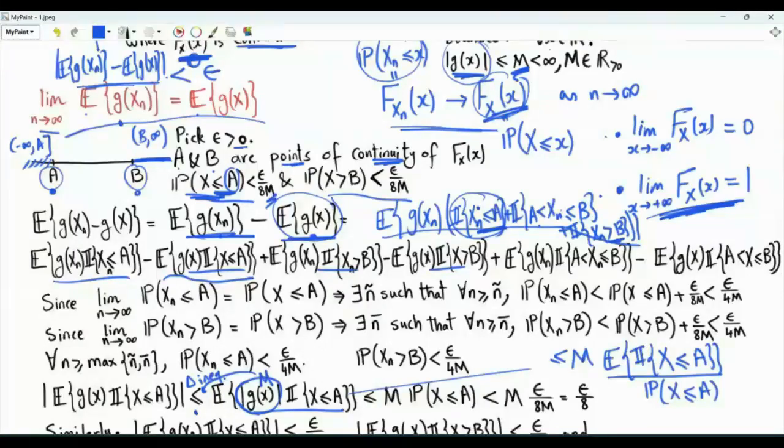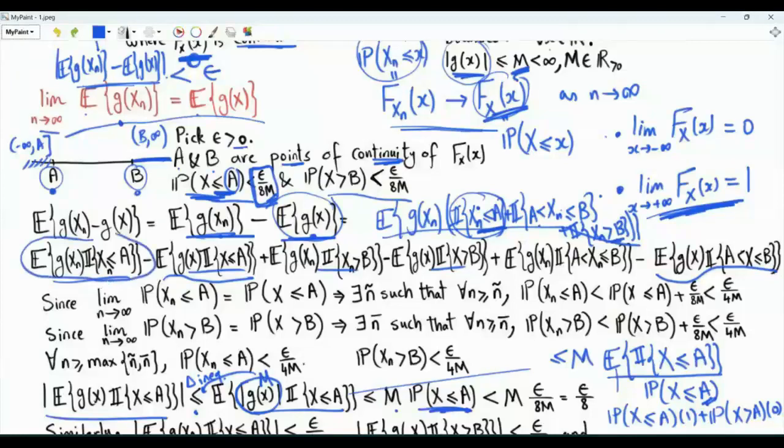This expectation here is the probability that x is less than or equal to a, because the expectation of a random variable that is either 0 or 1 is the probability that x is less than or equal to a times 1, plus the probability that x is greater than a times 0. Note that a is chosen such that this probability is upper bounded by epsilon over 8m. So the upper bound on this magnitude is m times epsilon over 8m. That's epsilon over 8.